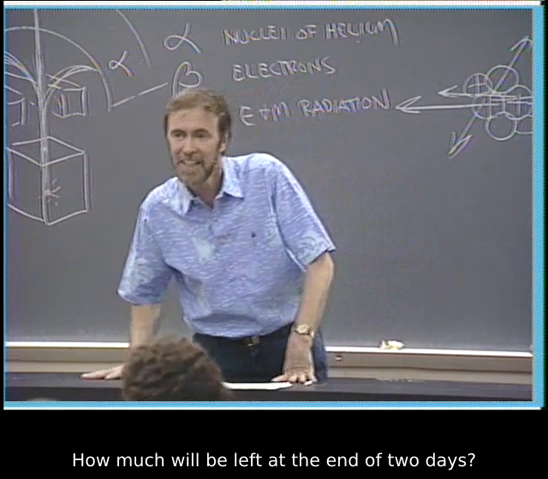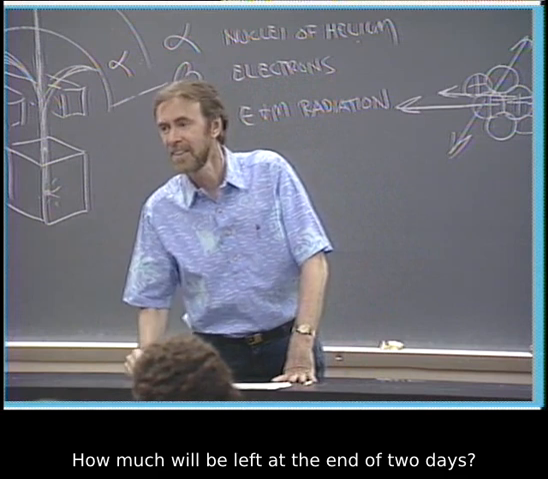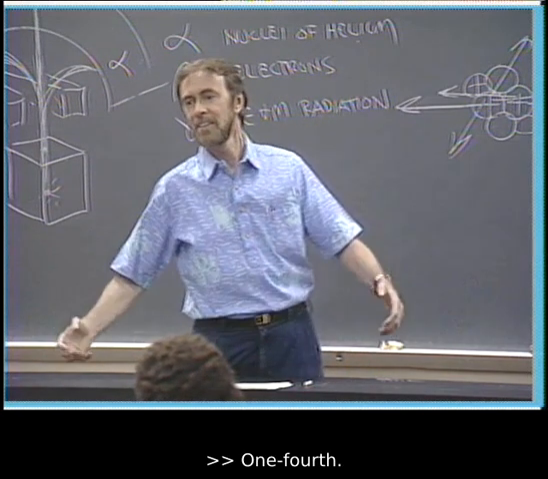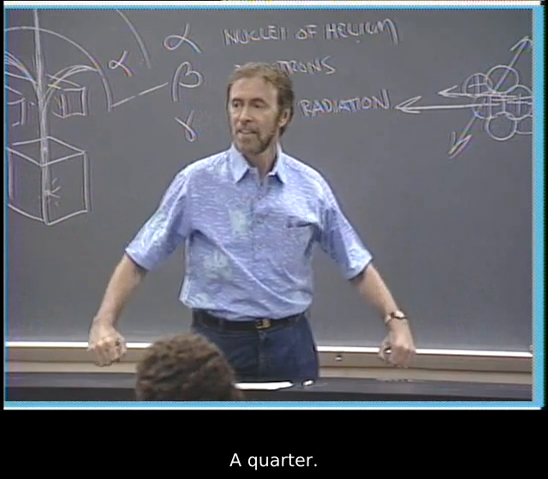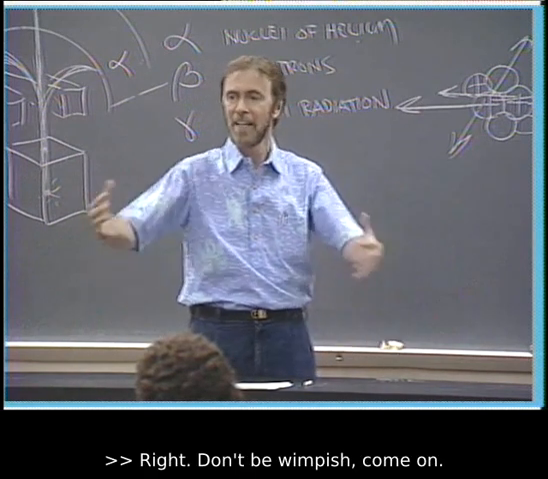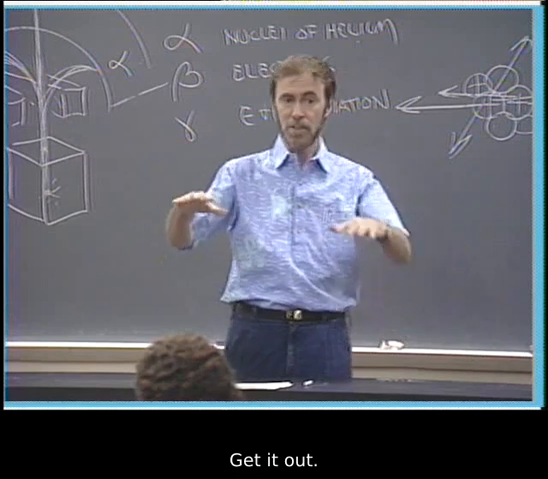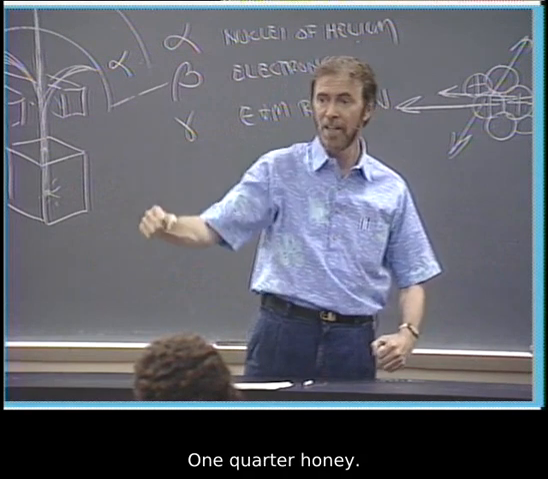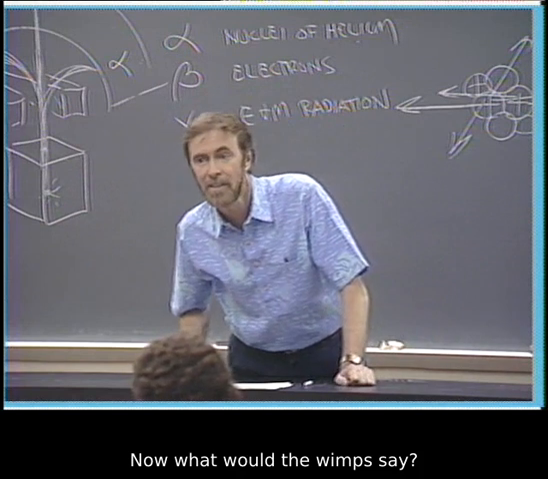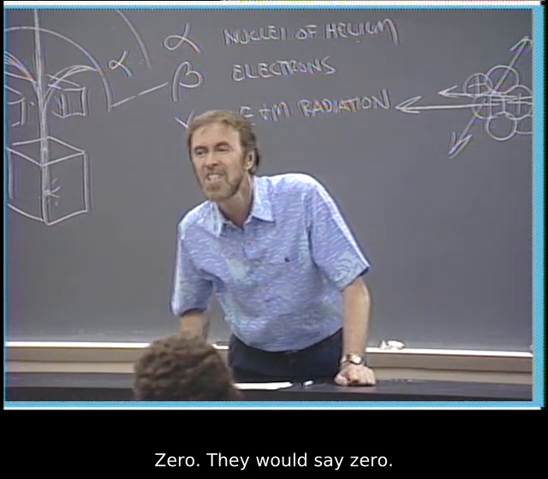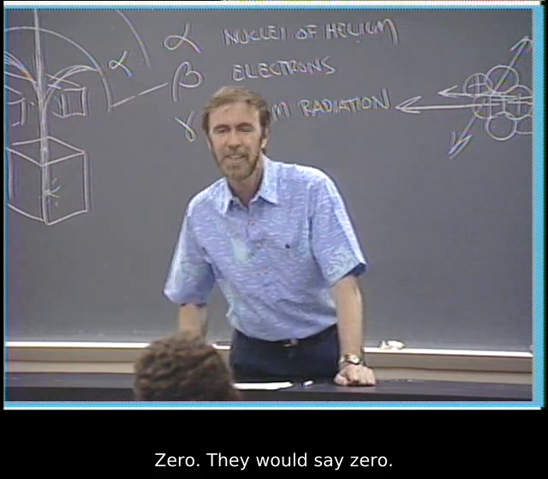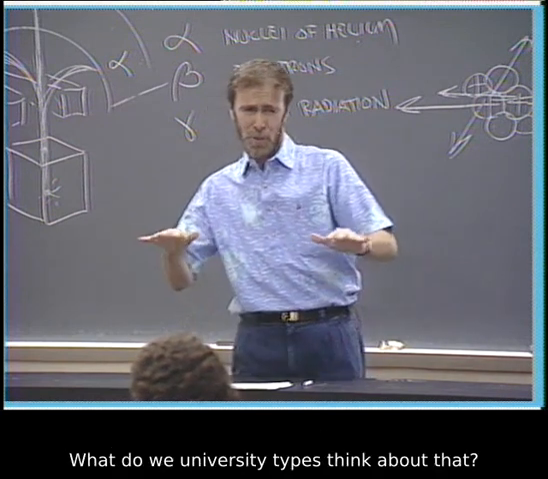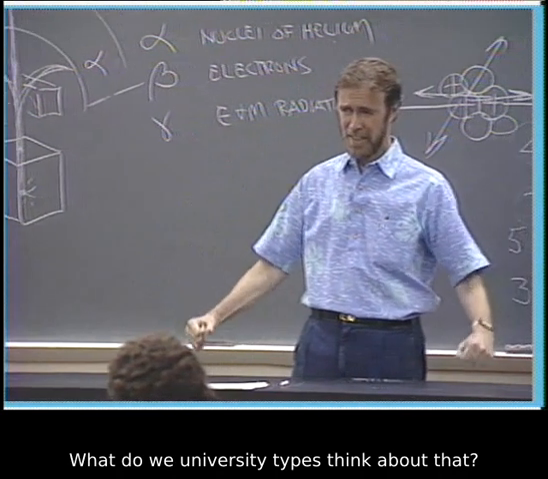How much will be left at the end of 2 days? 1/4. A quarter. Right. Don't be wimpish. Come on, get it out. You are university level, right? 1/4, honey. All right. Now, what would the wimps say? Zero. They say, well, you lose a half one day, you lose a half the next day, it'll be gone. What do we university types think about that?